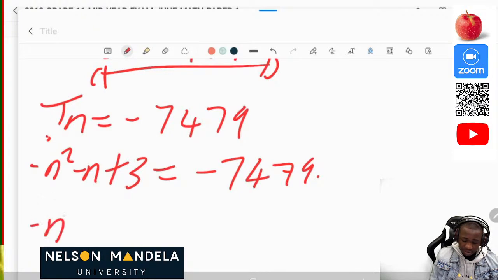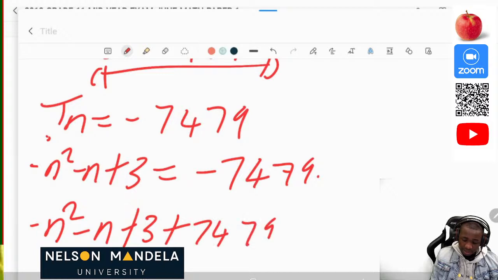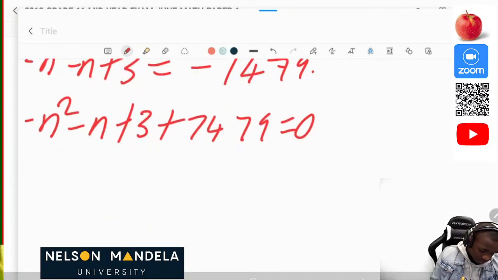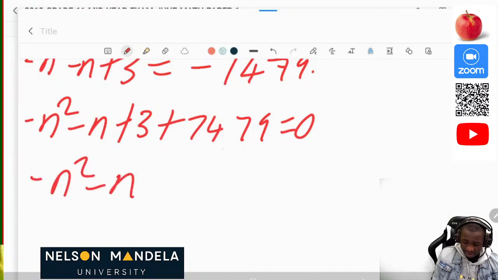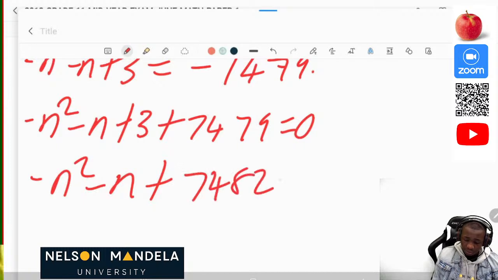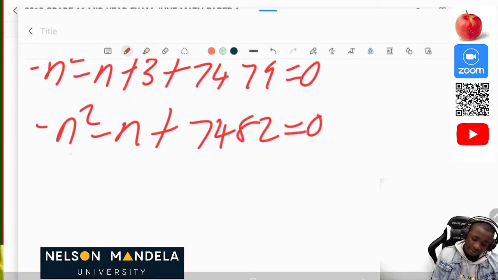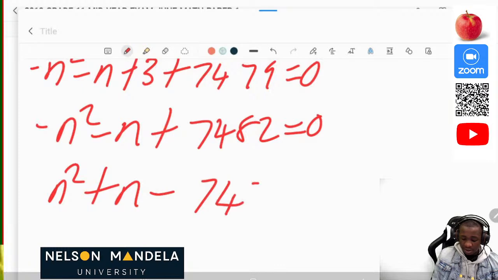So negative n² minus n + 3 + 7,479 is equal to 0. Then 3 + 7,479 will be 7,482, which is equal to 0. Then we divide all through by negative 1, so that we have n² + n minus 7,482, which is equal to 0.